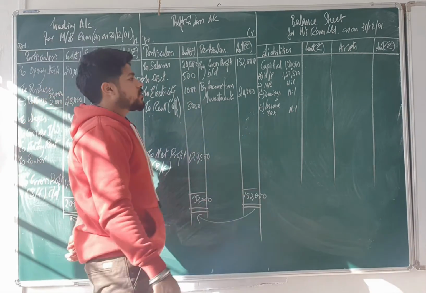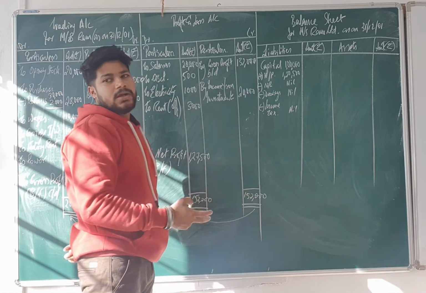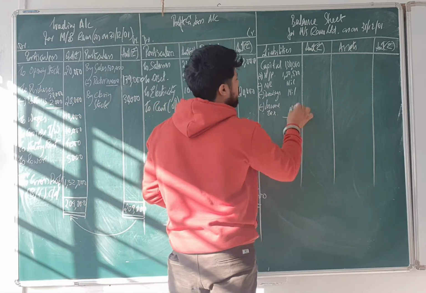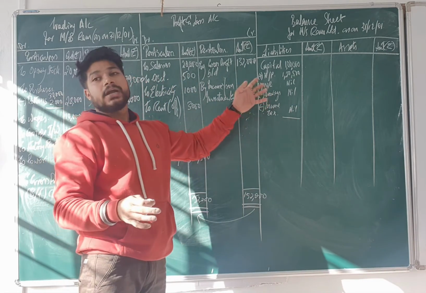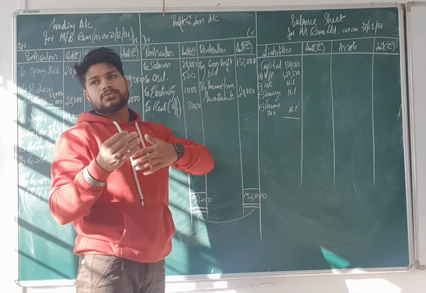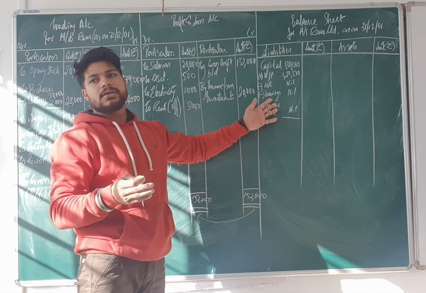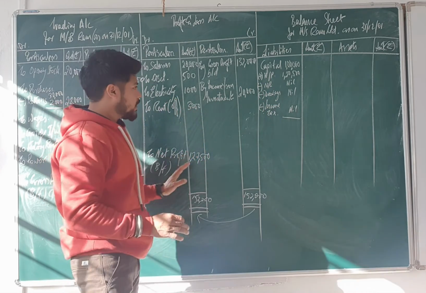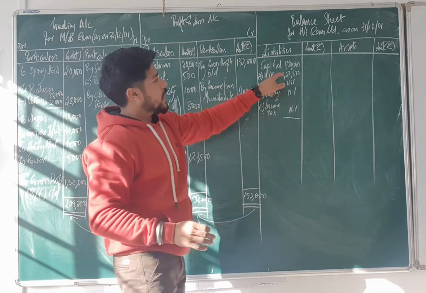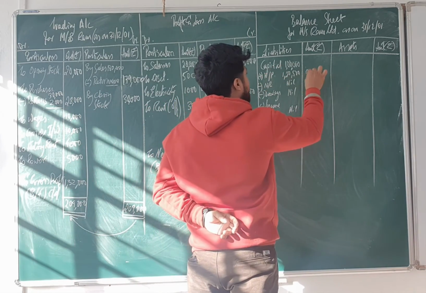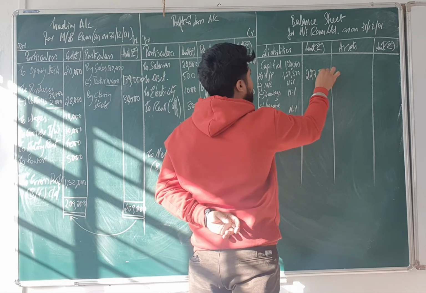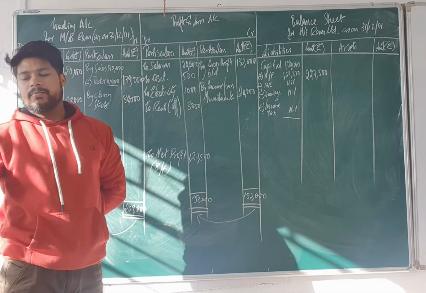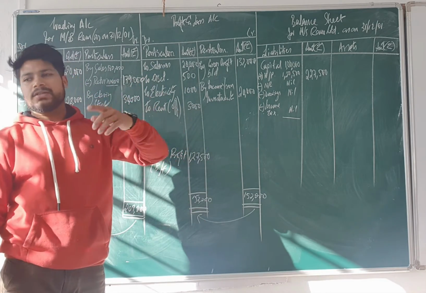Am I clear? So these are the items maximum will come in your sum. Okay, you have to adjust it. Clear? Under capital. Since it is not here, so you write nil, nil, nil. Why I have given you this? So that you remember in the next question or next to next question, if any items are coming, you will know now only what you have to do. Am I clear? Okay. So this net profit have to be added here. So I will add here. It will be 2,27,500. Am I clear with this? Is it okay? Now go back again to equation and tell me, do you have any other liability?